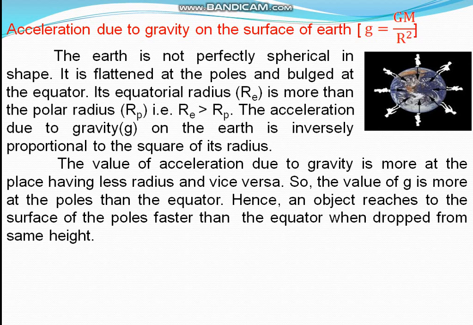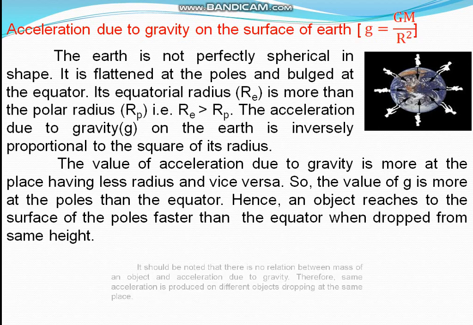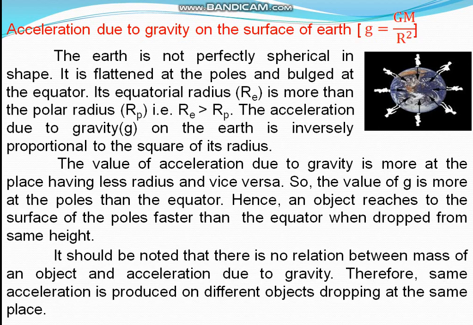More acceleration due to gravity, more change in velocity. We should not forget that there is no relation between the mass of an object and acceleration due to gravity, as we proved previously. Therefore the same acceleration is produced on different objects dropped at the same place.